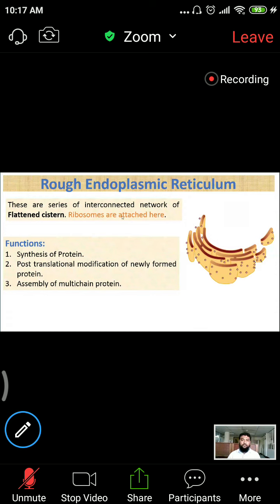So I have told you four cells where you will find a numerous amount of rough and smooth endoplasmic reticulum. Remember this and try to correlate why these are numerous in these cells. If you find rough endoplasmic reticulum numerous in a cell, your thinking will be that maybe the function of this cell is protein synthesis. If you find a numerous amount of smooth endoplasmic reticulum in a cell, you may think that either this cell does detoxification, or it is allotted for lipid synthesis, or it may be allotted for calcium release.